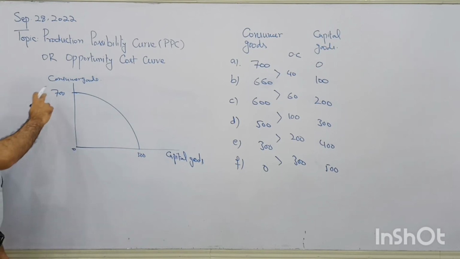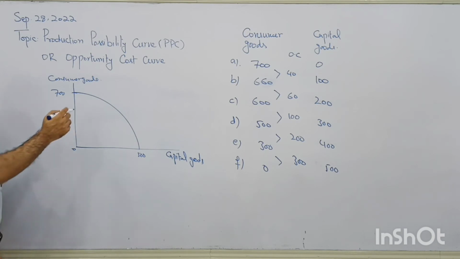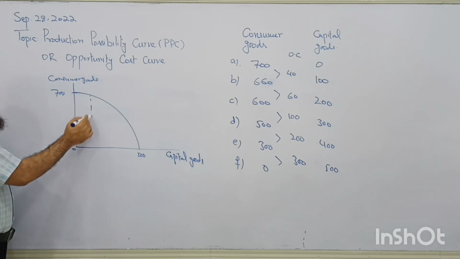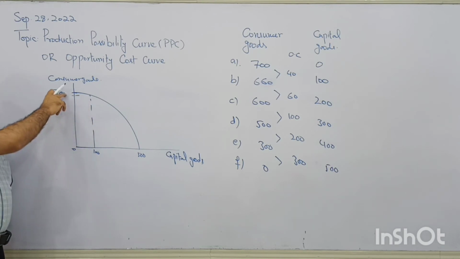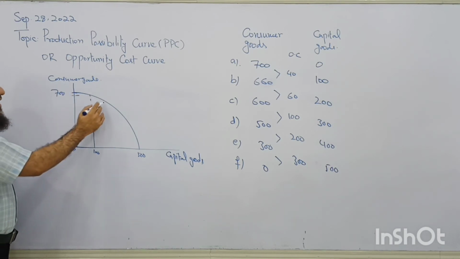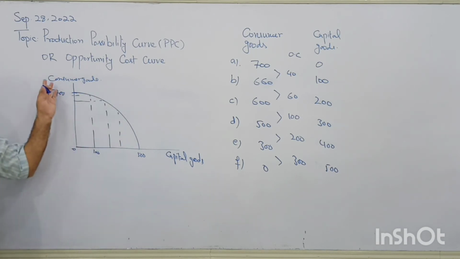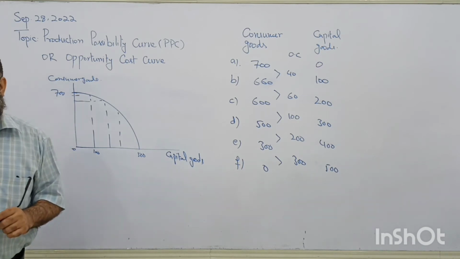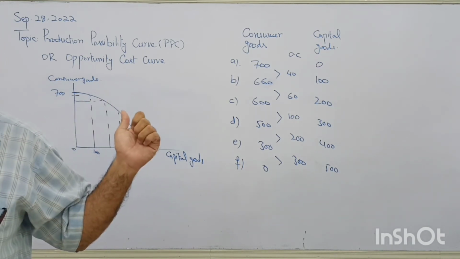Now see, do you think its gradient is constant throughout? Not at all. It is flatter at the start, that we get first 100 by giving up only 40 units. And then we get the extra 100 by giving up 60. As we are moving along this curve, this vertical distance is going to increase. So this is increasing opportunity cost.